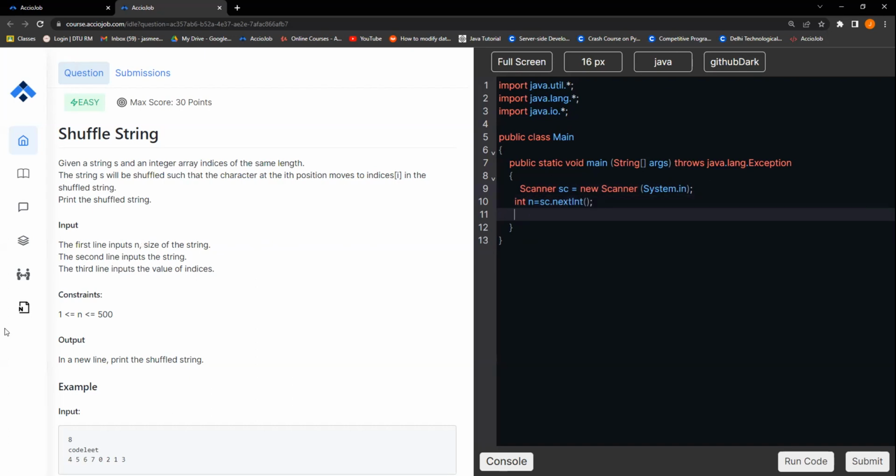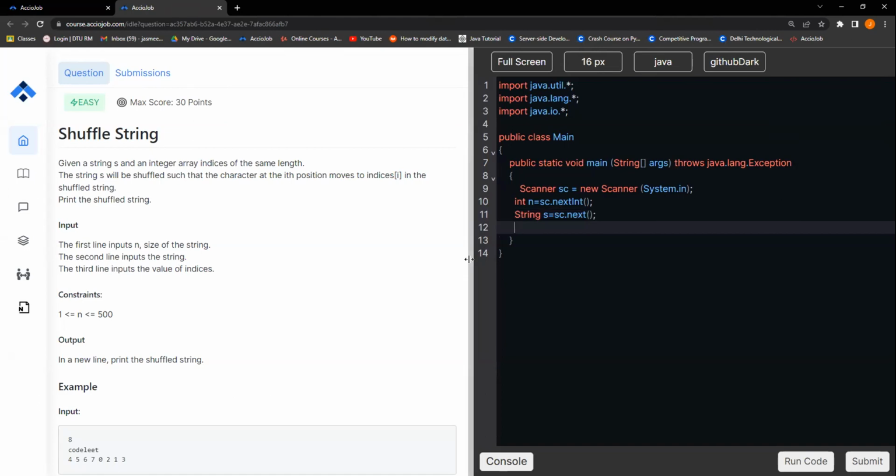Right. Now the second input, the second line input is this string. So let's take this string. Right. Let's call it string s. Right. After this, the third line indicates the value of indices. So it's basically n space separated values for the indexes.